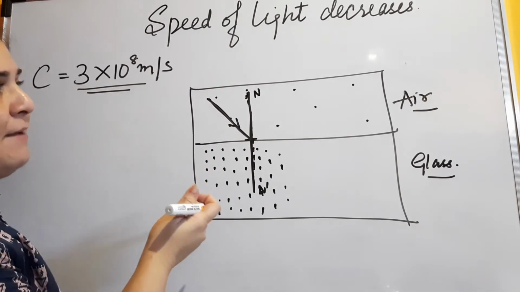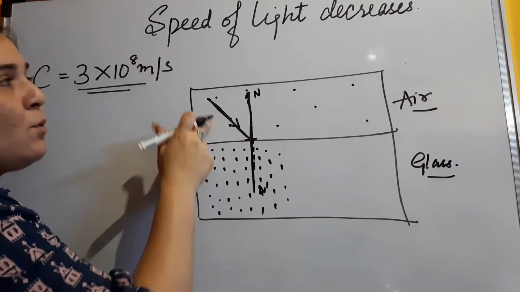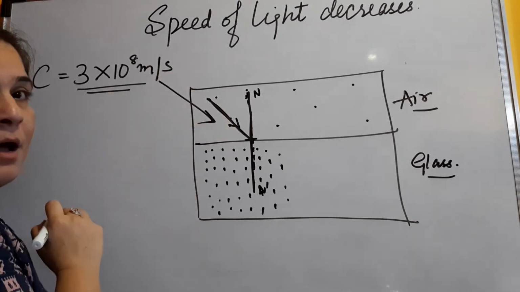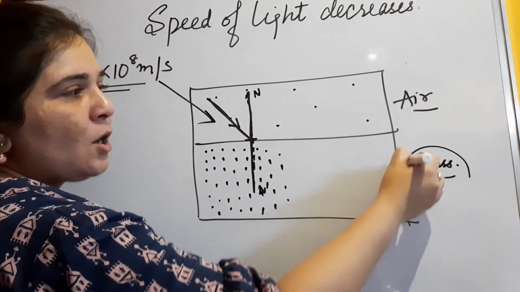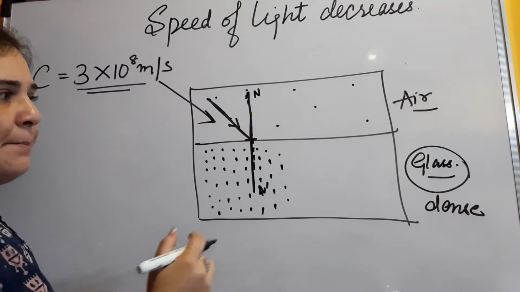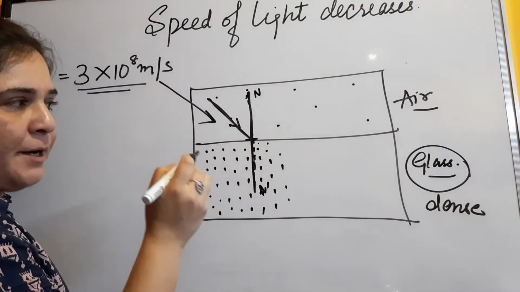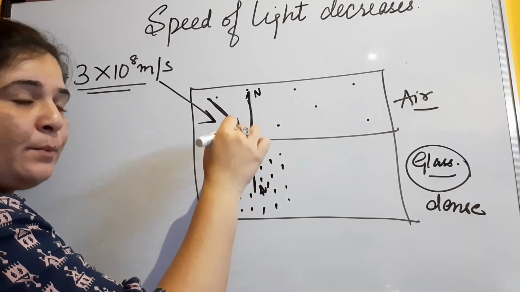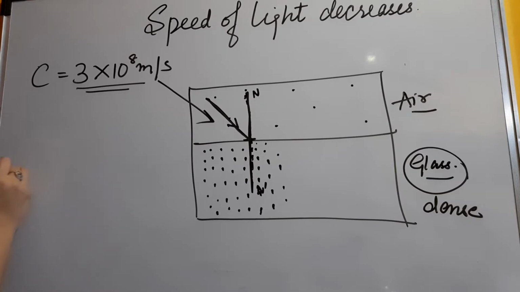Fine. Now here, light is basically what? It is electromagnetic waves. When the light was moving over here in the form of a wave, the speed was this much only, 3 into 10 raised to power 8. But when it starts to enter into the other medium, which is quite dense as compared to the air, what will happen? Now this light will have to face so many obstacles, so many atoms will come into the way. So light ray will keep on striking with one another. So basically what is happening? If we go to the atomic level, this is the light ray that comes, one atom comes over here, and it will strike with the atom.